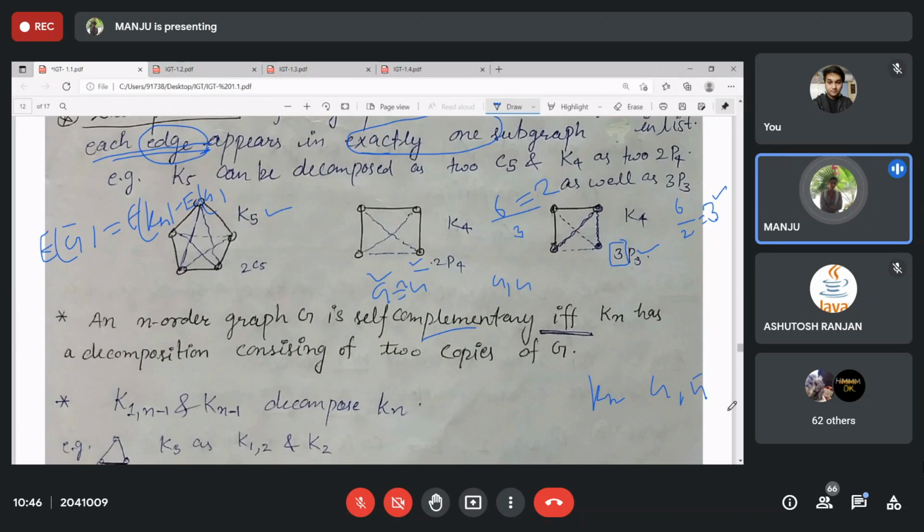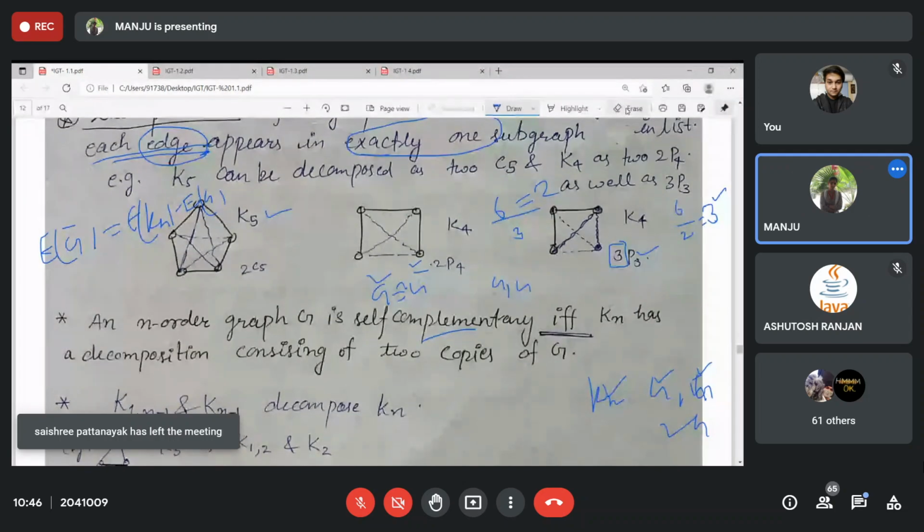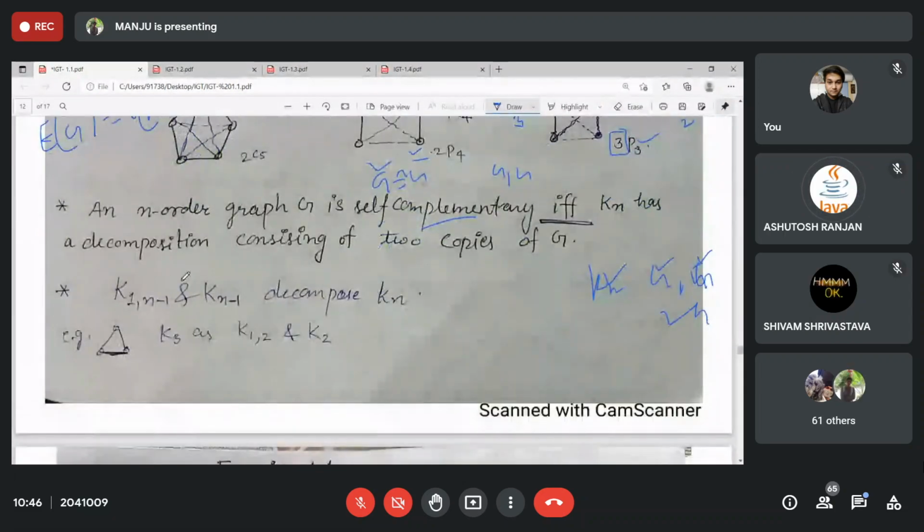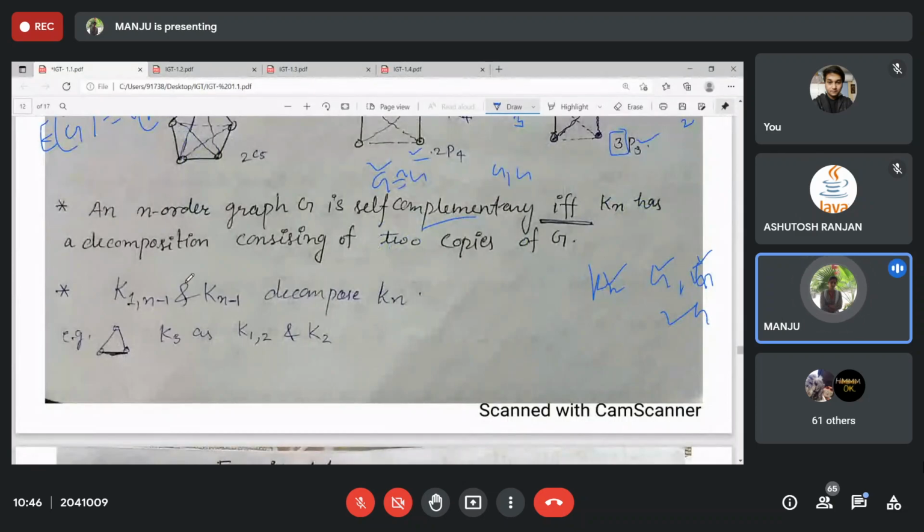And if it is self-complementary, we can replace this G complement with G. So Kn decomposes into two copies of G. Understood? Yes, ma'am. And you can also check whether Kn decomposes into Kn minus 1 and one star part K1,n minus 1. As you can see over here, this is your K2 and the rest is your K1,2.